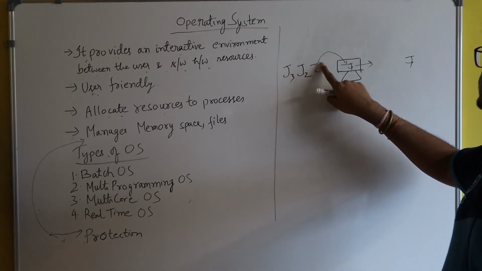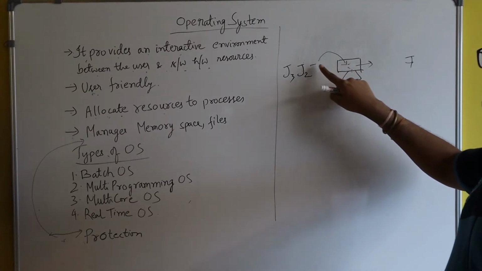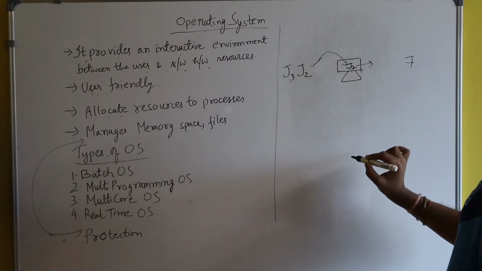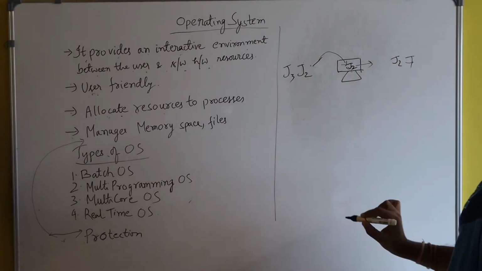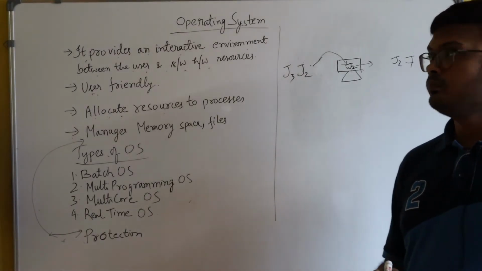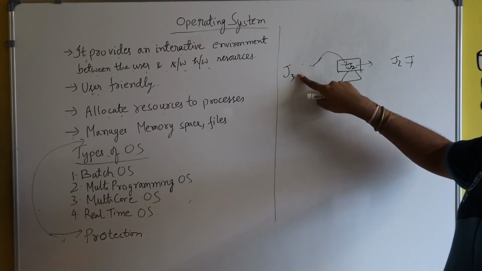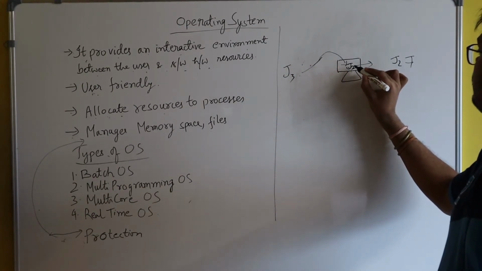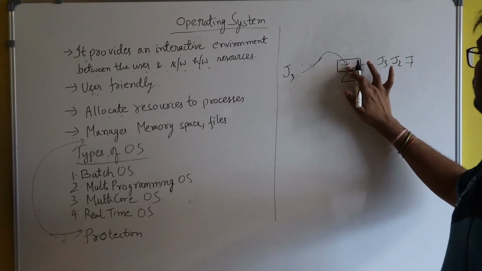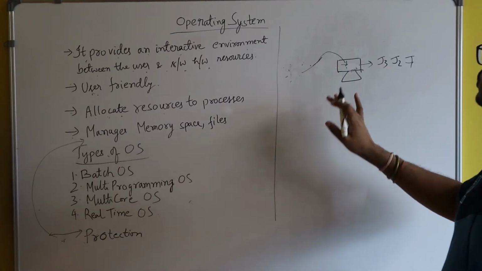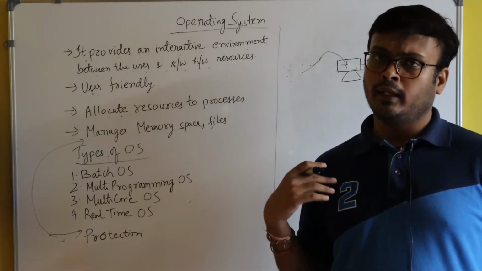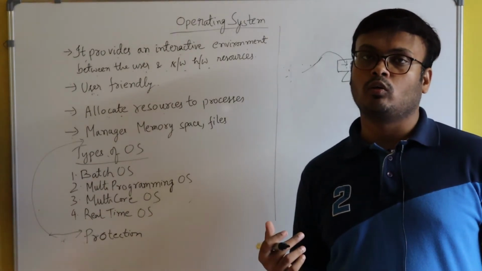So job J1's task is over. After some time, the computer will take job J2, process it and produce the result. Here the computer will not take 2 jobs at a time. And after some time, the computer will take job J3, process it and produce the result. So the jobs were taken one by one in sequential order and the results were produced in sequential order.